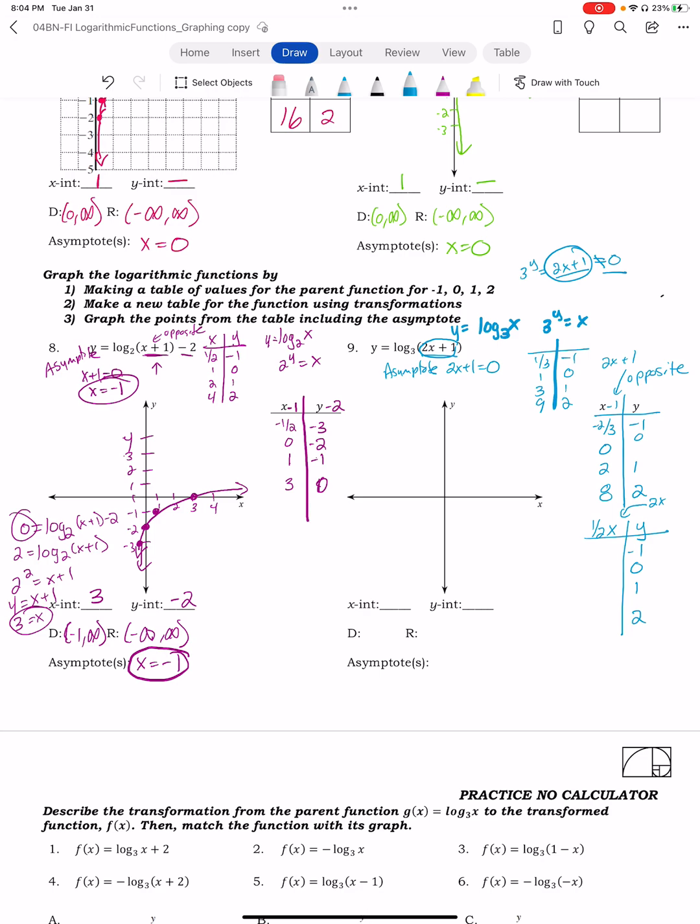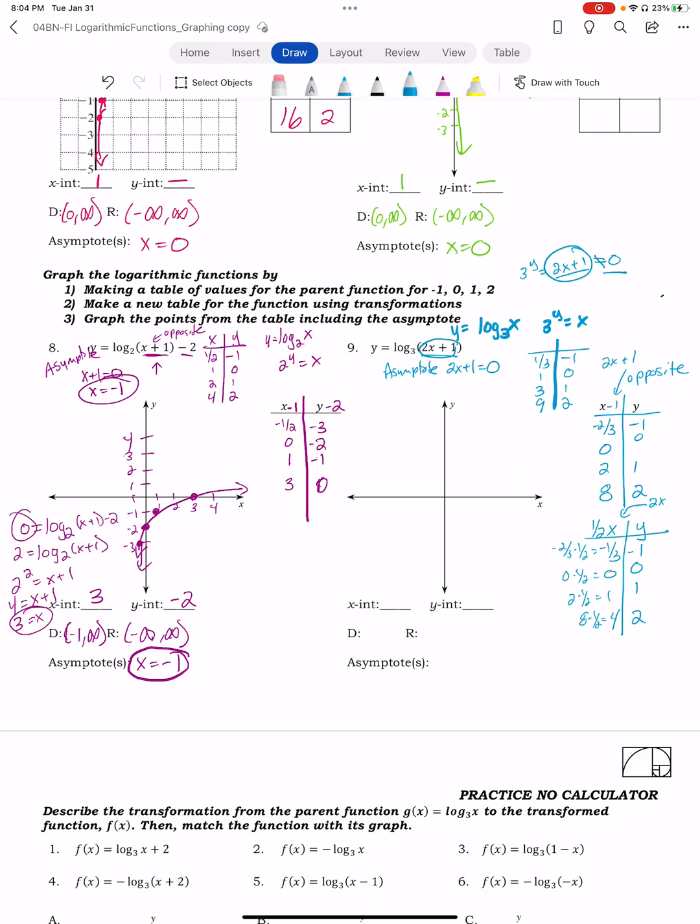And then I do half. Negative 2/3 times 1/2 is going to be negative 1/3. 0 times 1/2 is 0, 2 times 1/2 is 1, and 8 times 1/2 is 4.